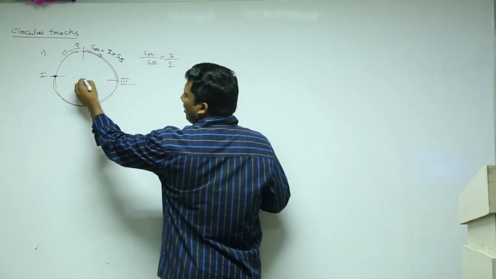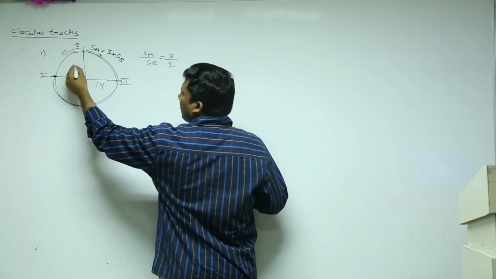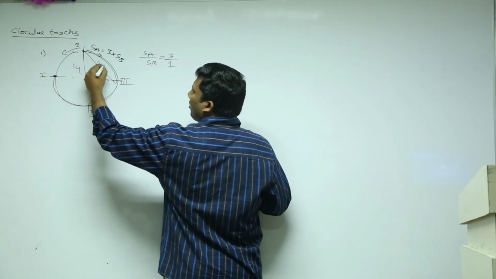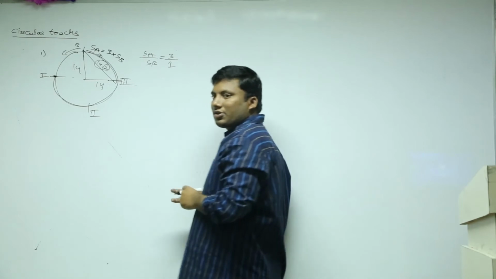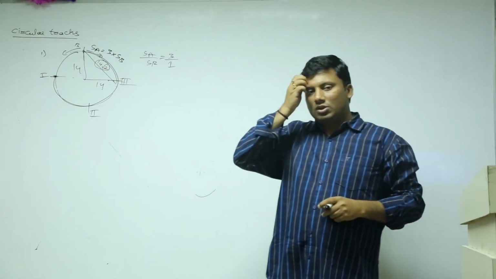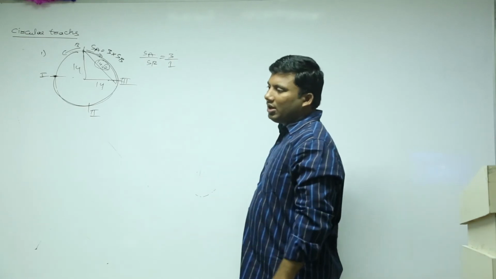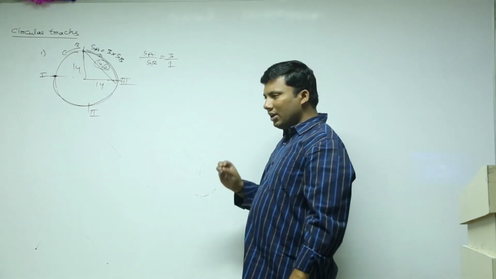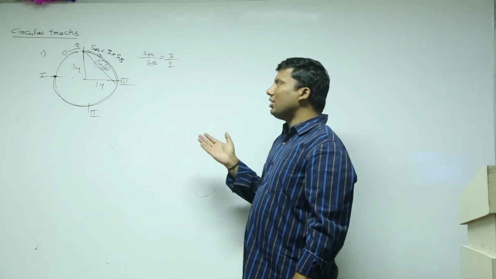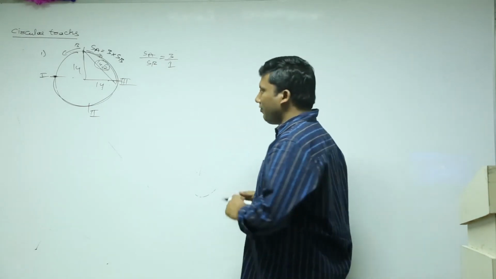Third meeting point. This is 14. This is 14 root 2. First one answer is 14 root 2. Second one. What is the second question? What is the total distance travelled by A from the starting point till the third meeting point?